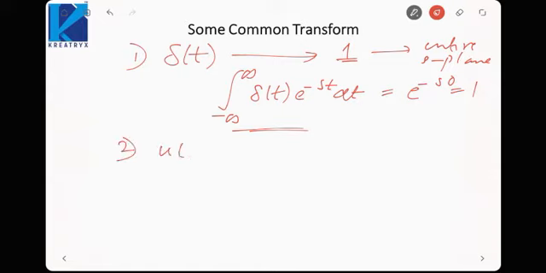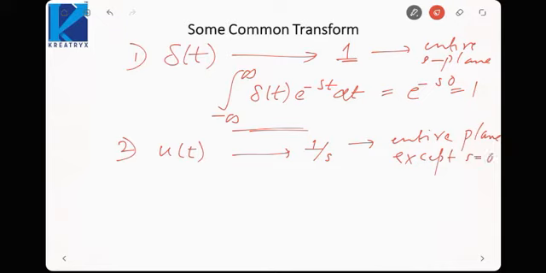Next is unit step. Okay, for unit step signal, Laplace transform is 1 by s. So if you see, it would go to infinity at s is equal to 0. So ROC is entire plane except s is equal to 0. Okay, so how we can derive this? Minus infinity up to infinity u(t) e raised power minus st dt. So it would go to 0 to infinity e raised to power minus st dt.